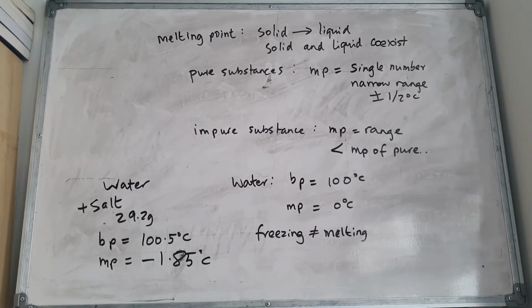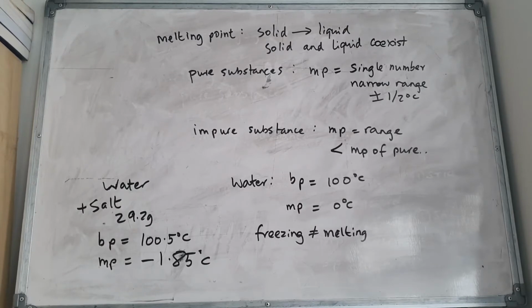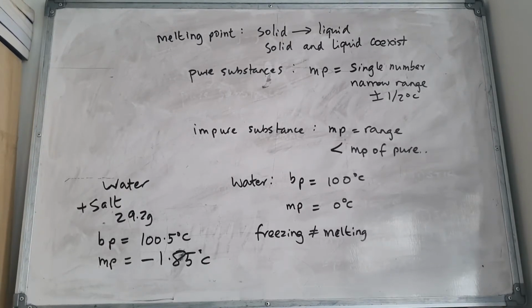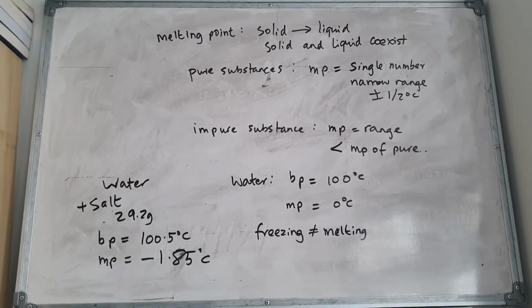All right, so let's just quickly recap. The melting point is the temperature at which the solid becomes a liquid and the solid and the liquid can coexist. For pure substances, it will be a single number, but it can be a very narrow range, for example plus or minus 1 degree. And for impure substances, the melting point will be a range, and it is usually lower than the melting point of the pure substance.